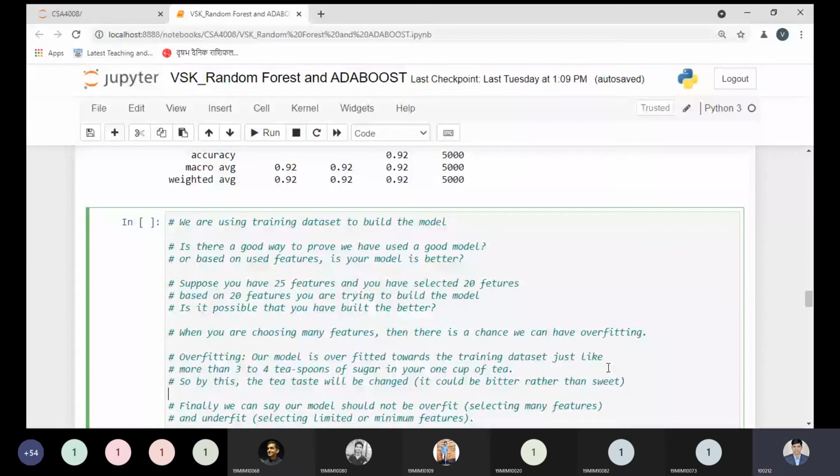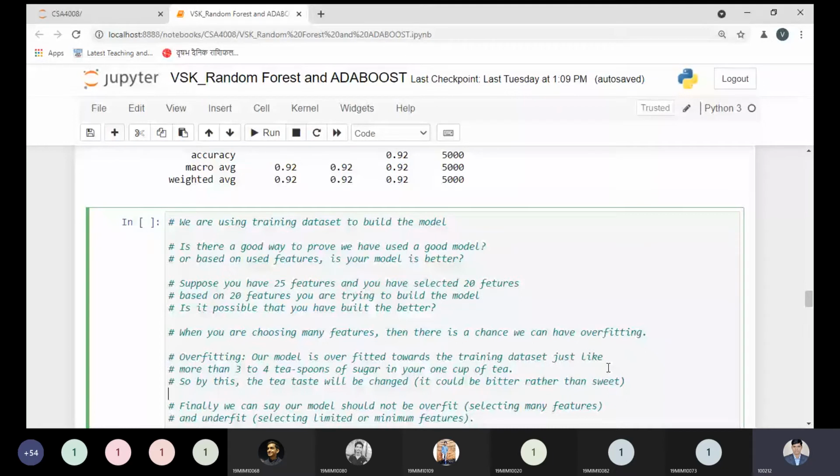So overfitting we have seen. Now underfitting is just the reverse of overfitting. We are not required to choose only a limited number of features with which we build our model. At a time, we need to choose approximately an average number of features with which we can build our model. So definitely we will get a good result.